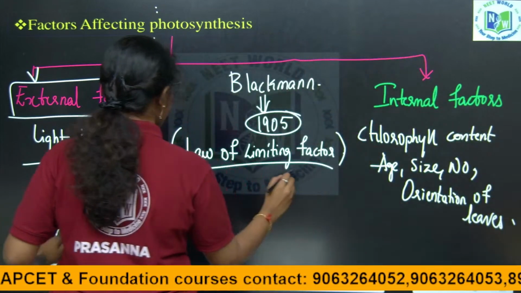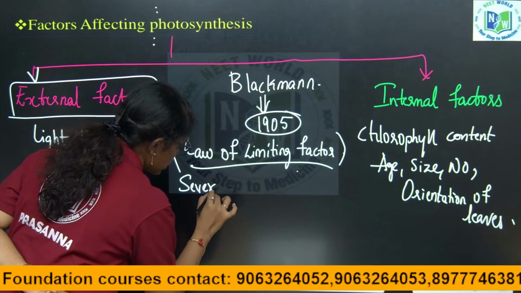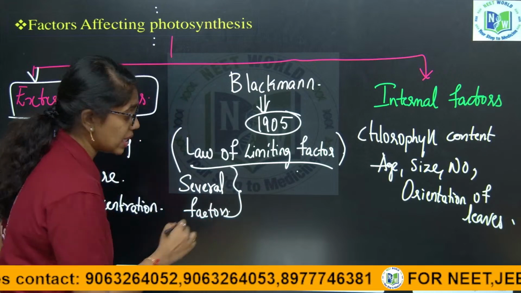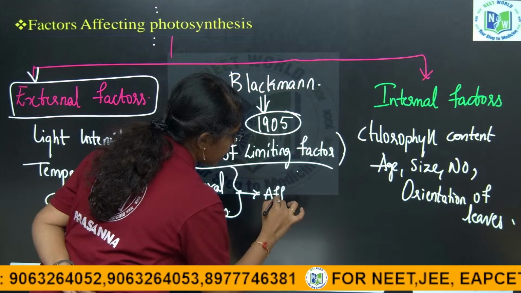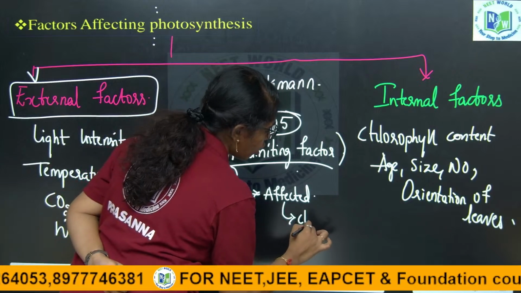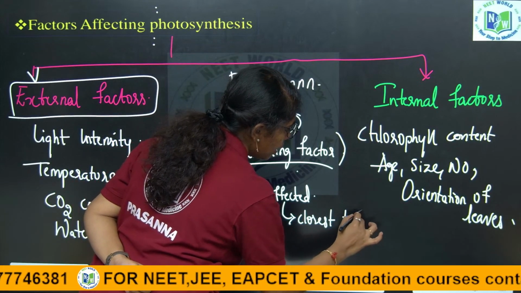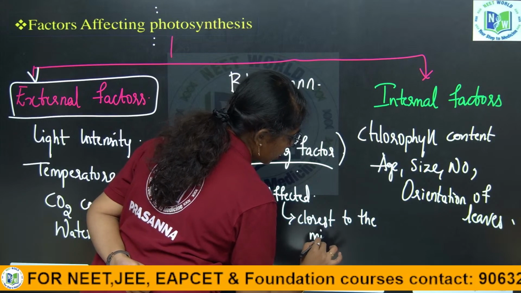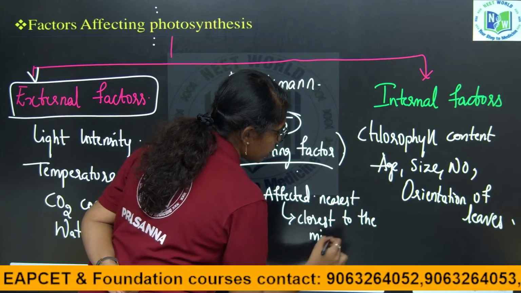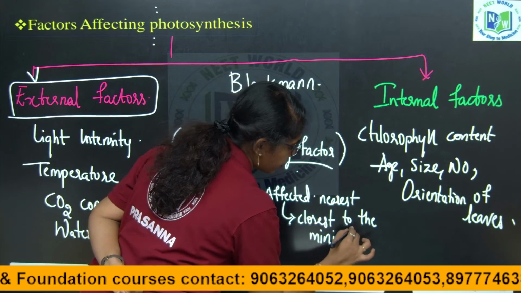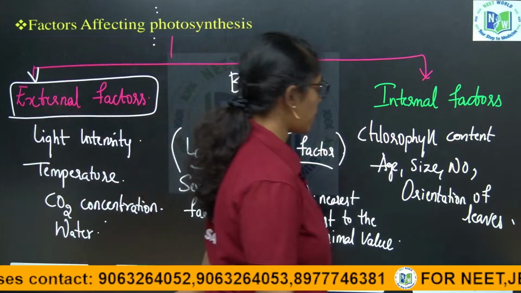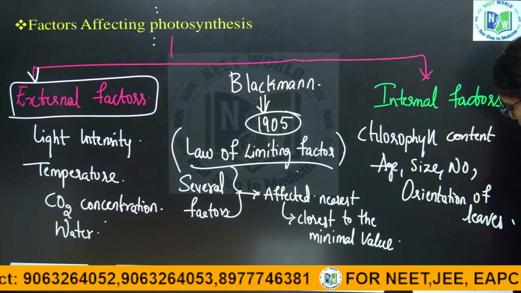When it is affected by several factors, that biochemical process is affected by the factor which is closest, or nearest, to the minimal value. Okay, clear? Next, we will look into each factor one by one, and we will exercise it.